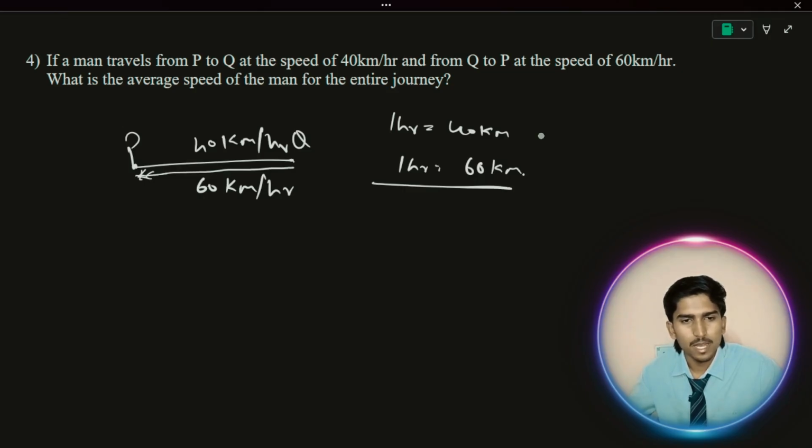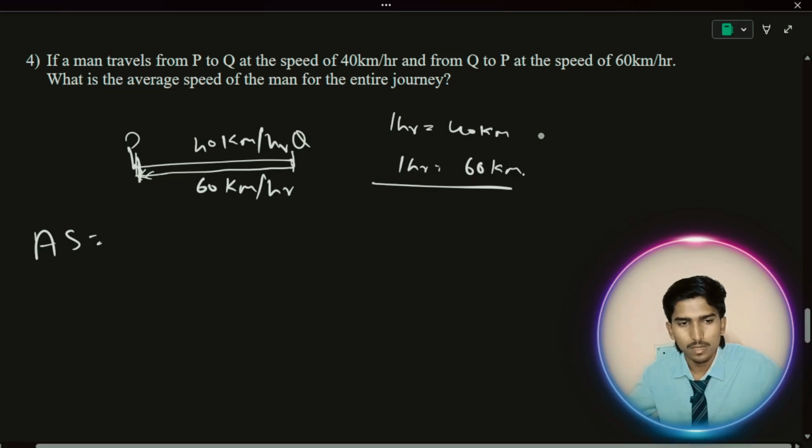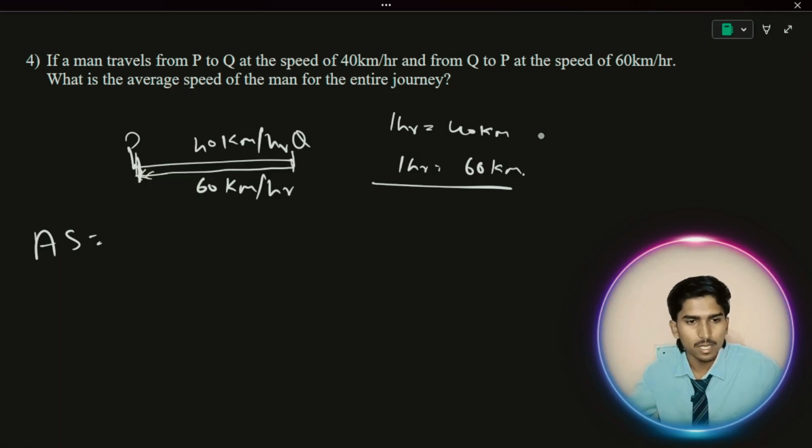What is the average speed of the man for the entire journey? They are asking the average speed for the entire journey, P to Q and Q to P. How can we calculate average speed? We know that it is always total distance traveled divided by total time. What is the total distance?